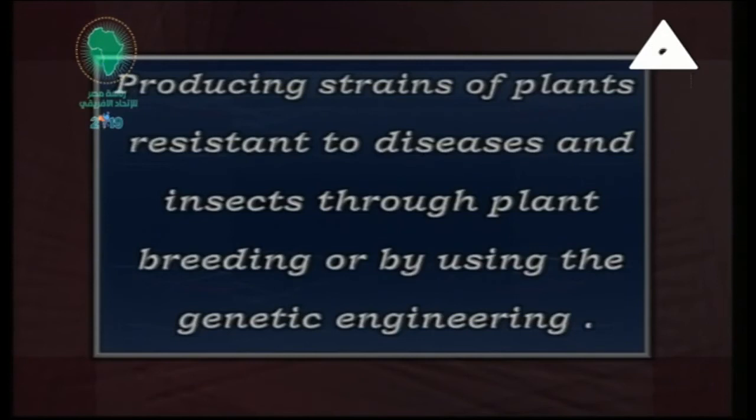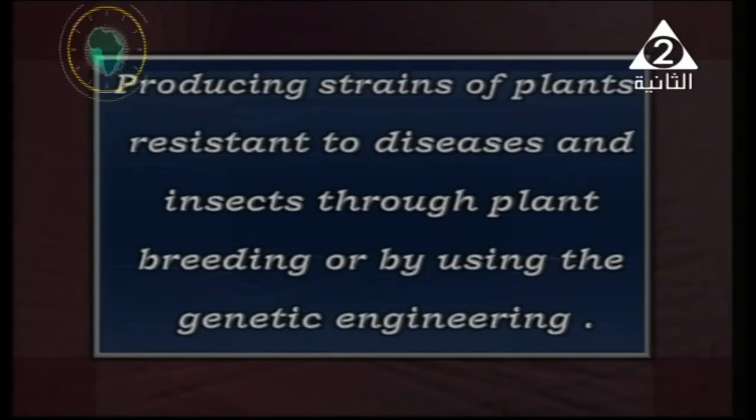And also producing strains or species, different types of plants that have the ability to resist diseases and insects through plant breeding or by using genetic engineering. Well, by the way, we have something which is called genetic engineering, that we can use different traits of the plants. What does it mean, different traits or strains?